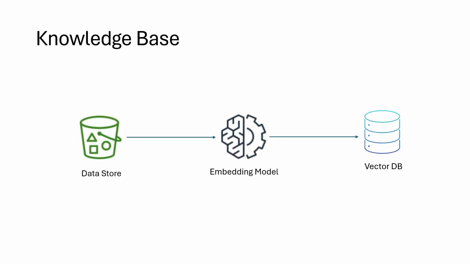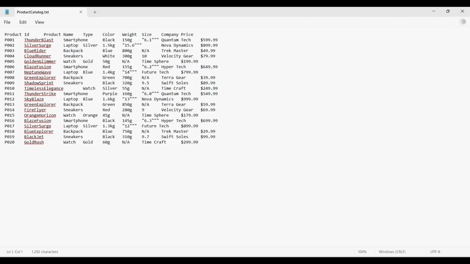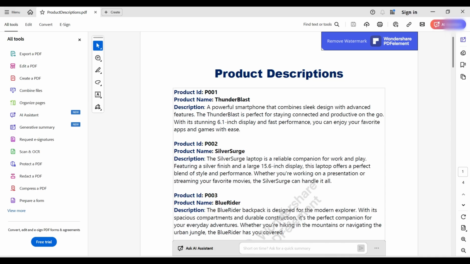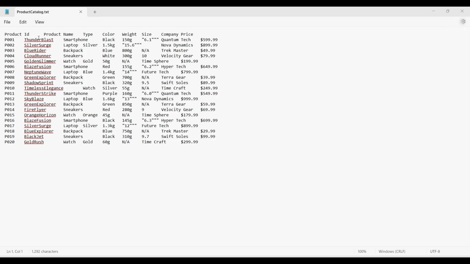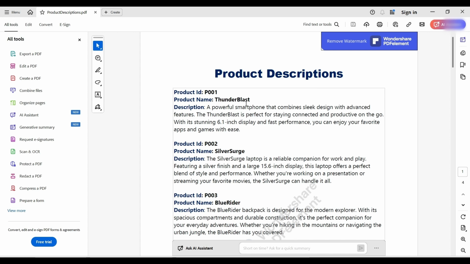Setting up the knowledge base involves the following steps. Creating a data source S3 bucket. This is where our enterprise data will be stored. In this tutorial, we have included sample CSV and PDF files, such as the product catalog.txt containing product details and the product descriptions.pdf with product descriptions.